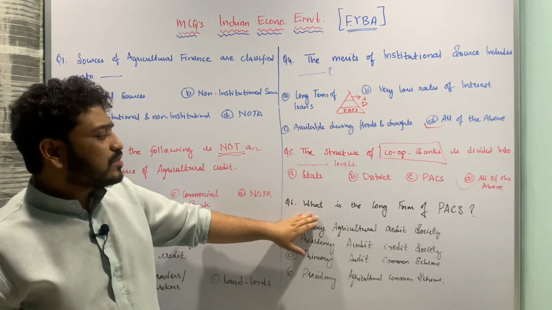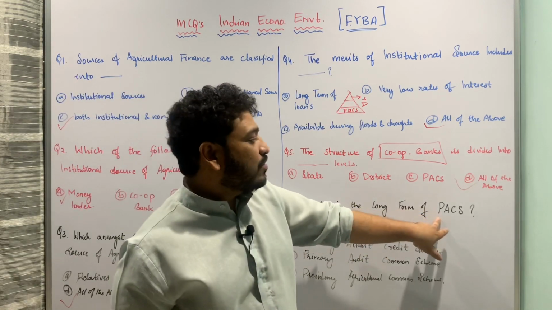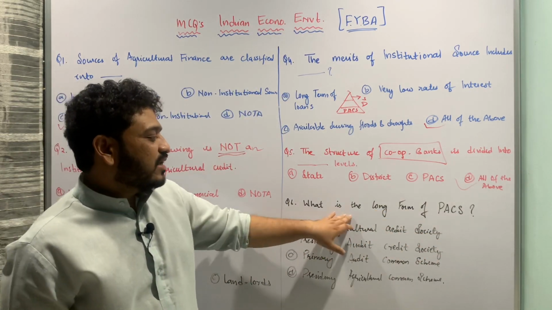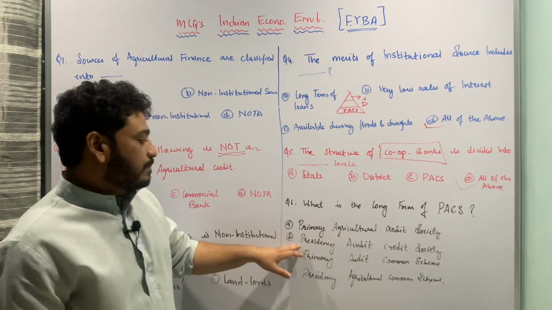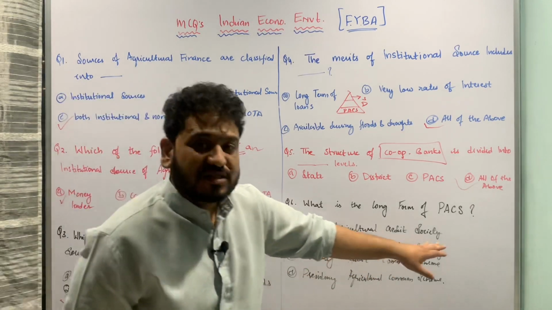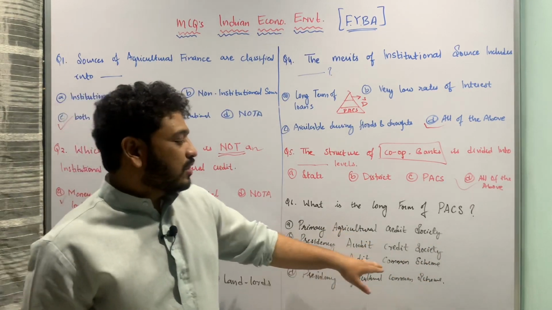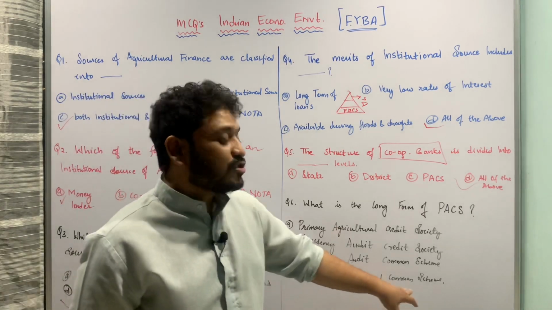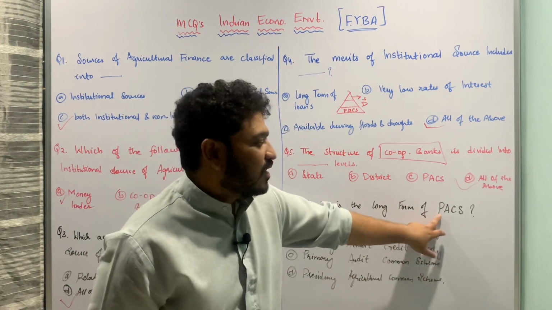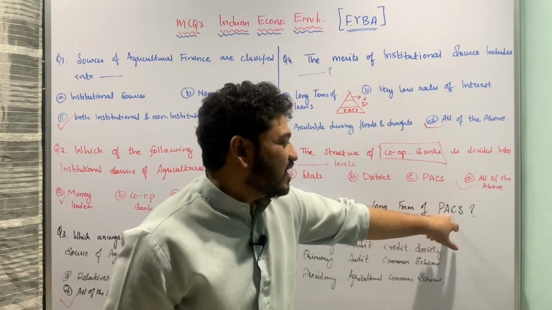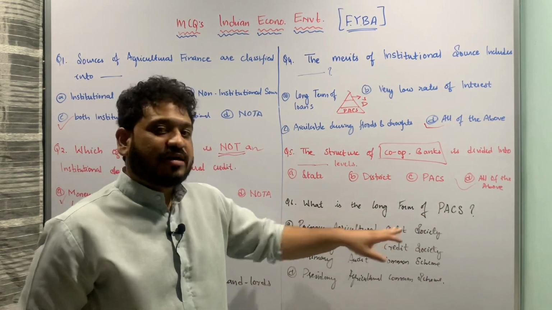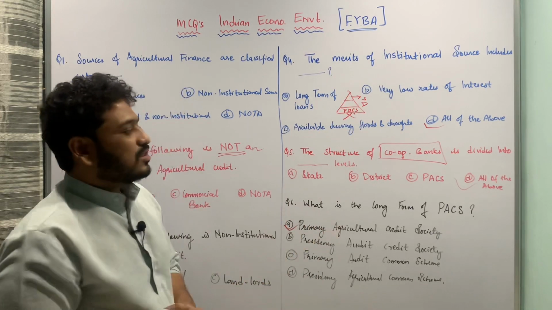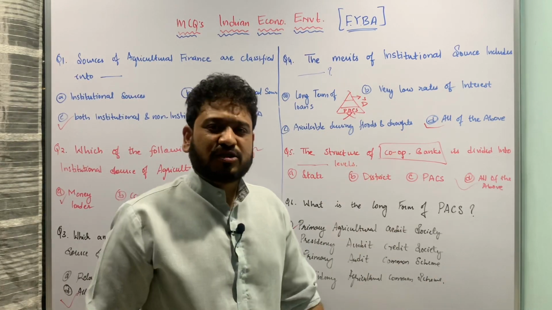Let us now move to the next question, which is talking about the long form of PACS, whether it is A. primary agricultural credit societies, B. presidency audit credit society, C. primary audit common scheme, and then the last option is presidency agricultural common scheme. So here the correct option for this PACS is primary agricultural credit society, which forms the base of the three-tier structure which we see in the cooperative banking structure in India.